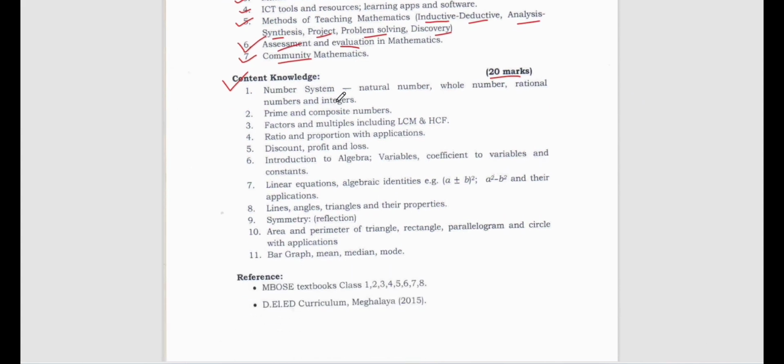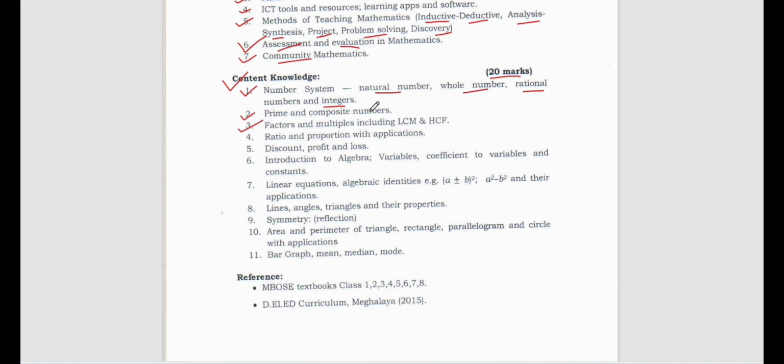Then next we have content knowledge. Content knowledge means whatever is actually taught or we learn in maths. So we have the number system. Natural numbers, whole numbers, rational numbers, irrational numbers, integers, all this you have to revise once more. Then what do we mean by prime numbers, composite numbers, co-prime numbers? Those you have to study.